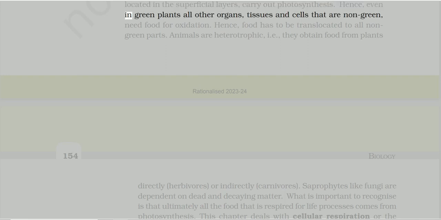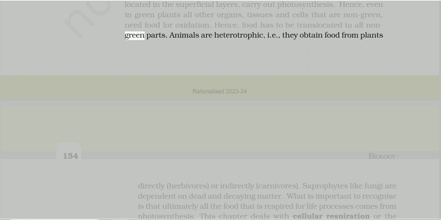Hence, even in green plants all other organs, tissues and cells that are non-green need food for oxidation. Hence, food has to be translocated to all non-green parts. Animals are heterotrophic, i.e., they obtain food from plants.